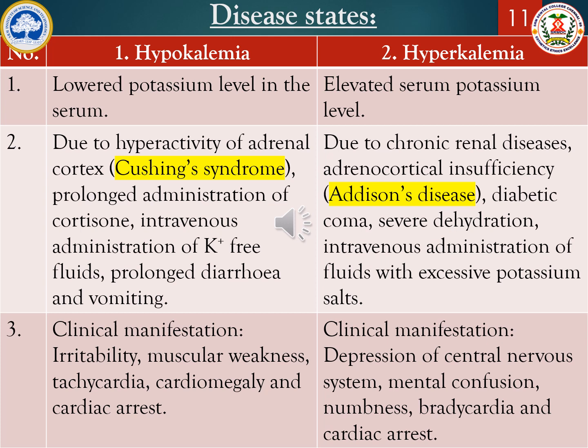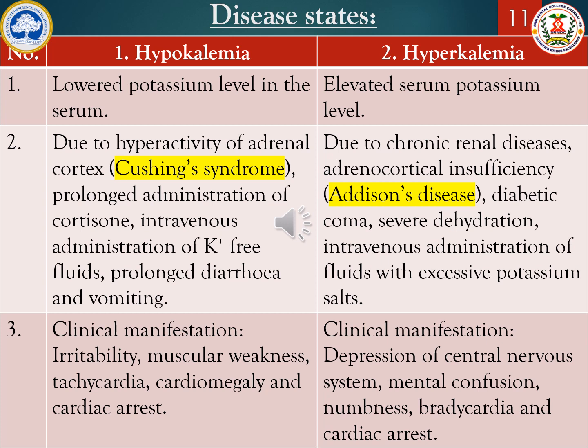When you come to hyperkalemia, there will be increased potassium level in the serum, and this may be due to chronic renal failure and adrenocortical insufficiency disease, such as Addison's disease, diabetic coma, severe dehydration, and when you administer excess of potassium salts intravenously, it can also lead to increased level of potassium in the serum. And the clinical manifestation of hyperkalemia includes depression of central nervous system, mental confusion, numbness, bradycardia, and cardiac arrest.